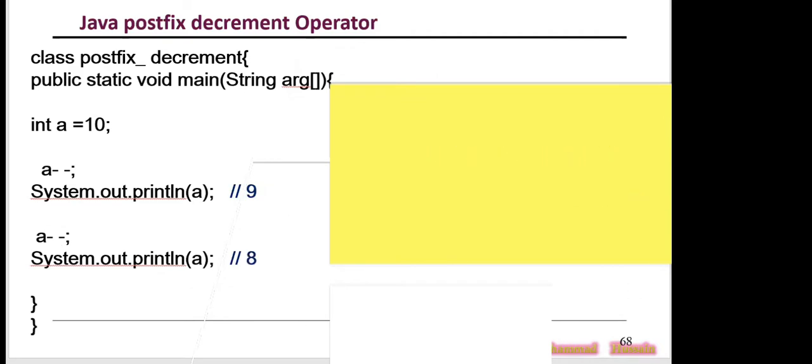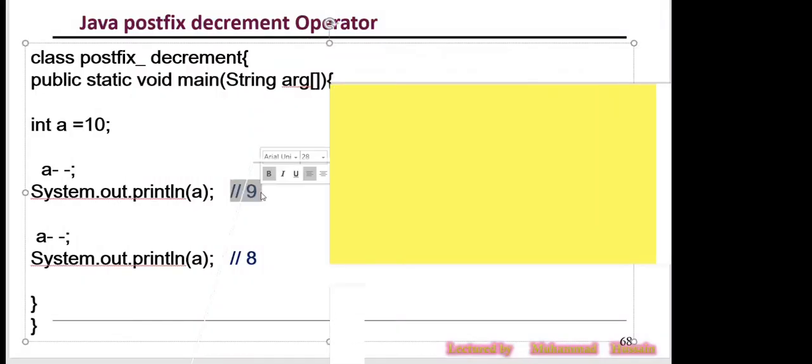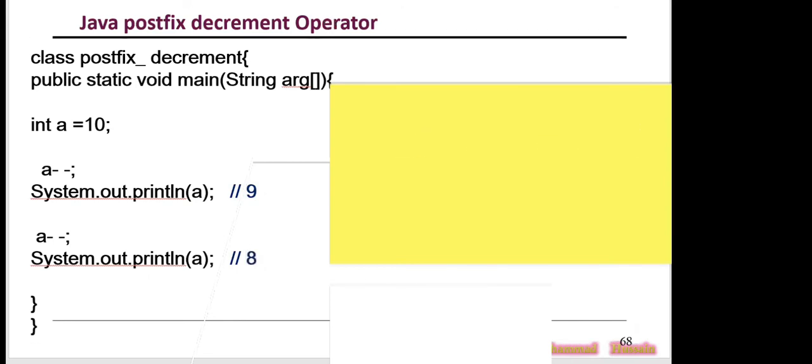So here you see the answer is 8. As you know, A contains 10 and is decreased by 1 one time. It becomes 9. Now it's updated, A contains 9, and now decreasing one time it becomes 8. So I think the students are not confused anymore.